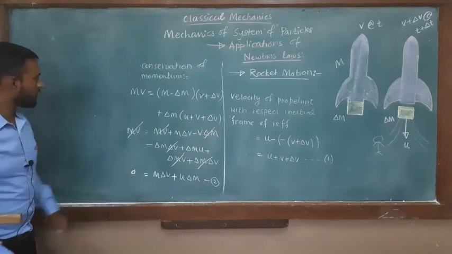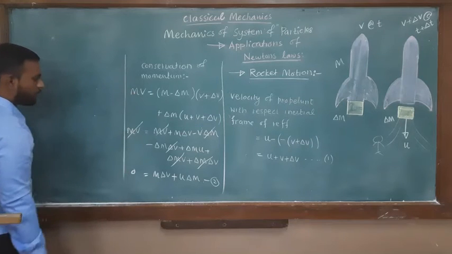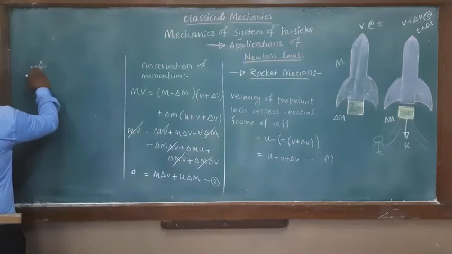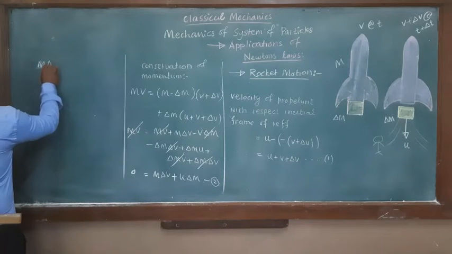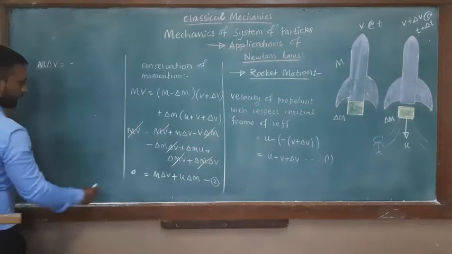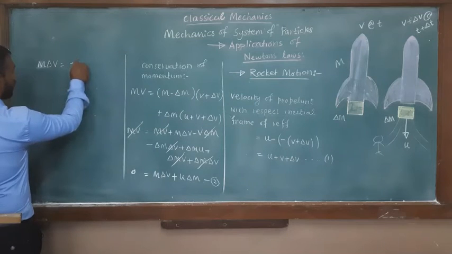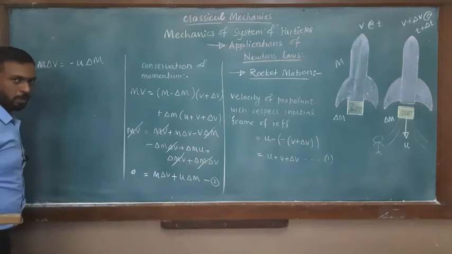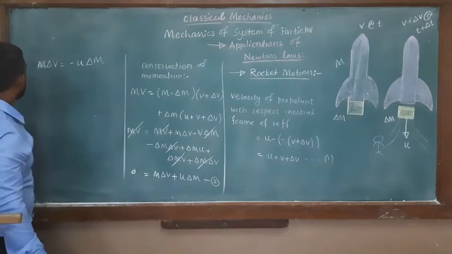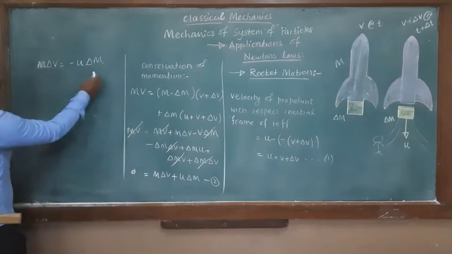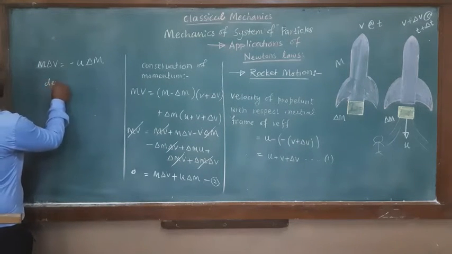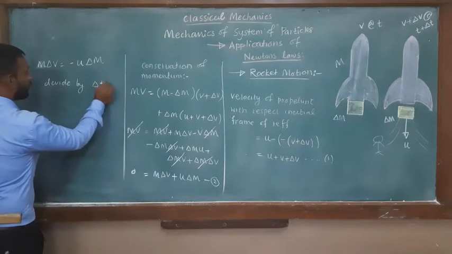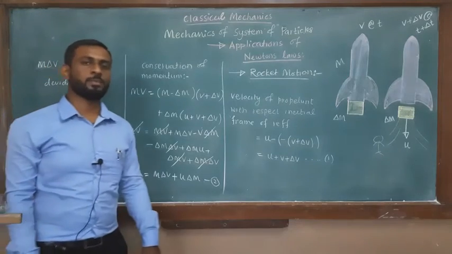Again rearranging equation 2, what do we get? m delta v is equal to minus u delta m, as it goes to the other side. Now divide throughout the equation by delta t. Why are we dividing this equation by delta t?